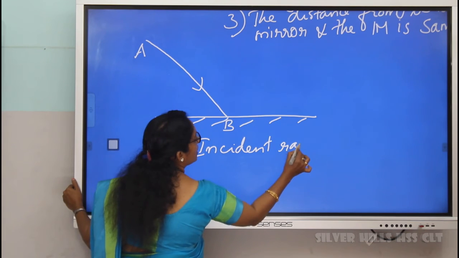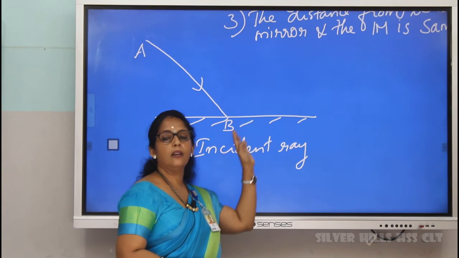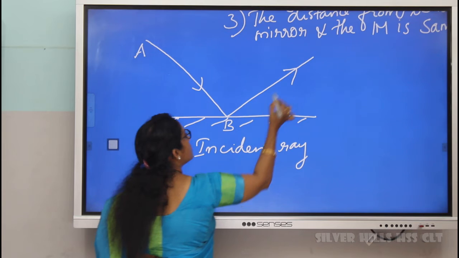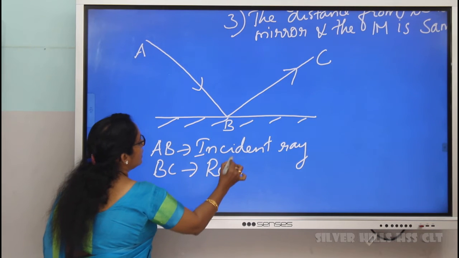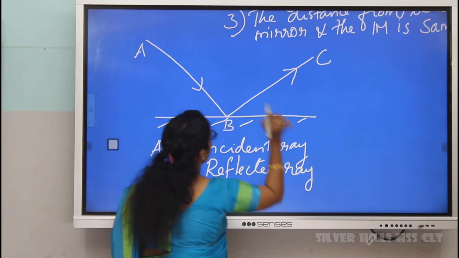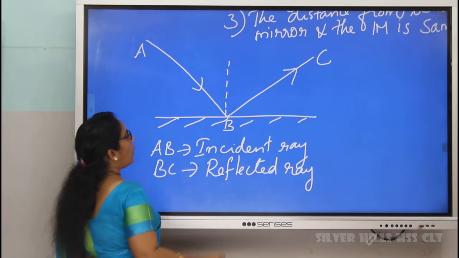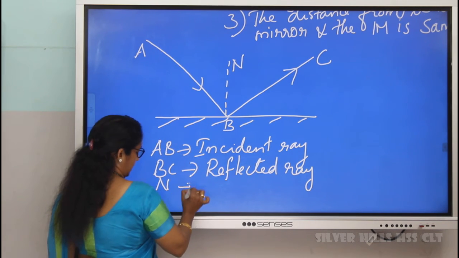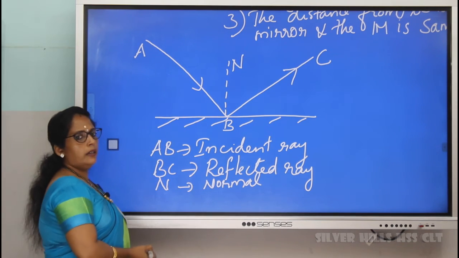Now, we have studied that whenever light rays fall on an object, it turns back or reflects back. This is called reflected ray. BC is the reflected ray. Now, I am drawing a perpendicular to the mirror at the point of incidence. This perpendicular is called normal.